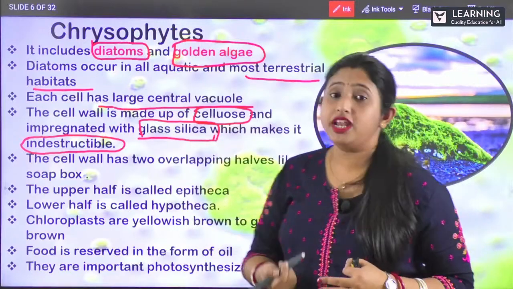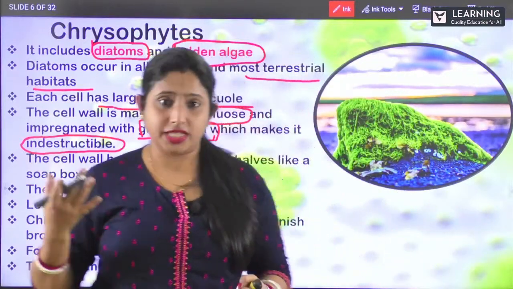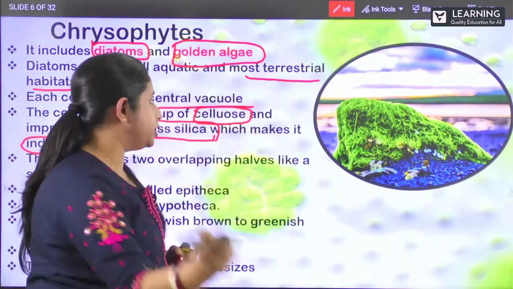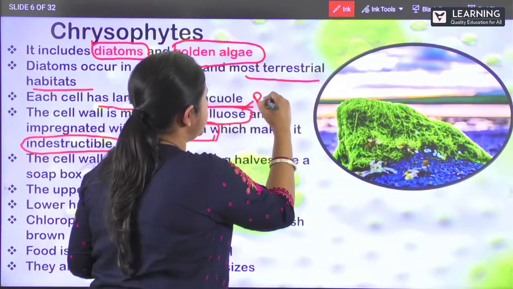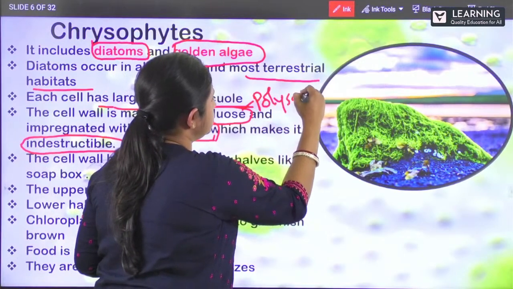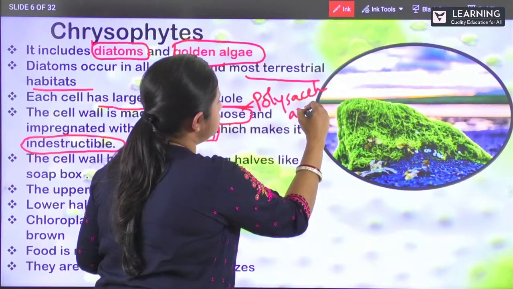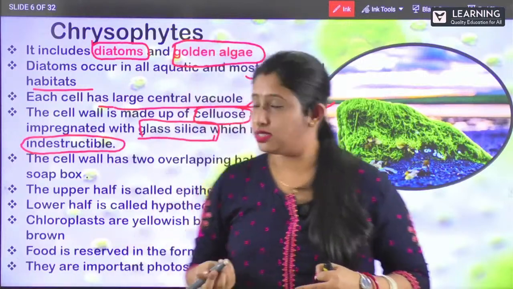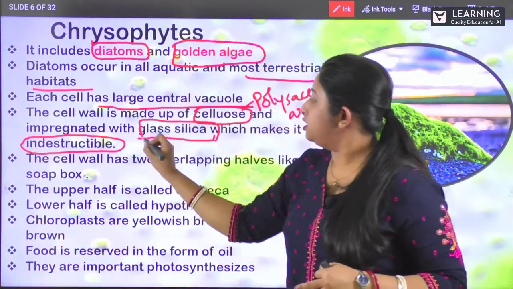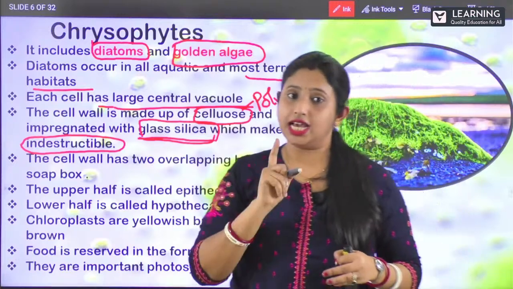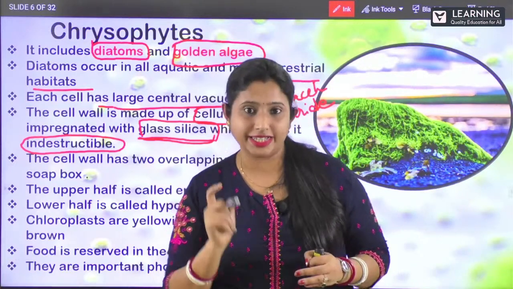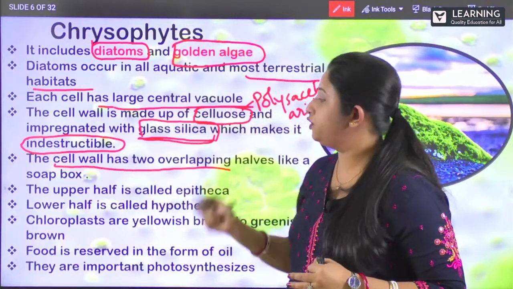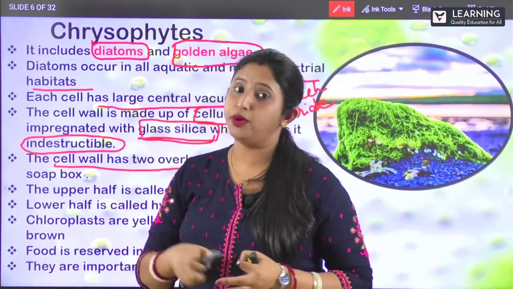So the cell wall is made up of cellulose. Now what is this cellulose exactly? Cellulose is nothing but a complex polysaccharide. So it is a polysaccharide which is present in your plants. Clear? And it has got a covering of glass silica which makes it indestructible. Next is your cell wall. It has got two overlapping halves that look like a soap box.